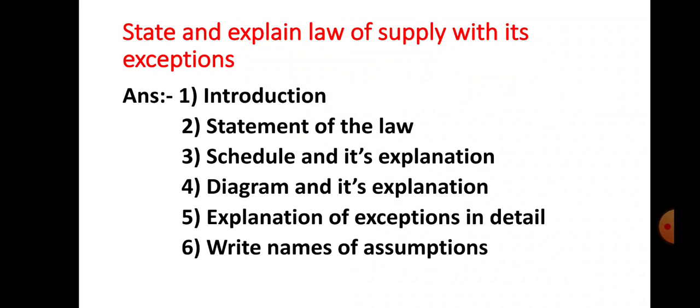Second essay type question given here: state and explain the law of supply with its exceptions. Let us see how to write down the answer. Number 1 is an introduction point. Number 2 is a statement of the law. Number 3, explanation of the law of supply with the help of schedule. Number 4, explanation of the law of supply with the help of diagram. Number 5, explanation of exceptions, that you have to explain in detail. And number 6, write only names of assumptions. This much you have to write, then only you will get 8 out of 8. So this is an essay type question.